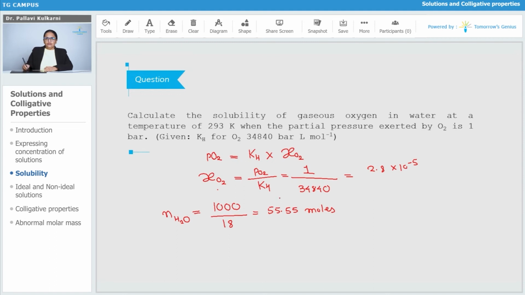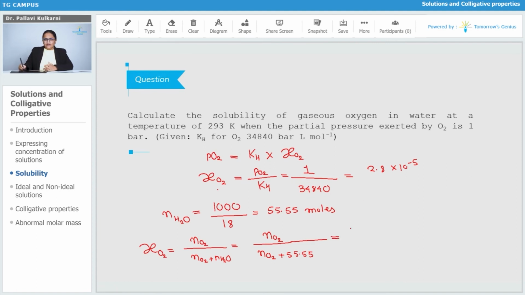Now we know the formula. Mole fraction of oxygen is equal to number of moles of oxygen divided by number of moles of oxygen plus number of moles of water, the total moles. Let us put in the values. The number of moles of oxygen we do not know, we have to find it out. The number of moles of water is 55.55, which is a very large number compared to the number of moles of oxygen.